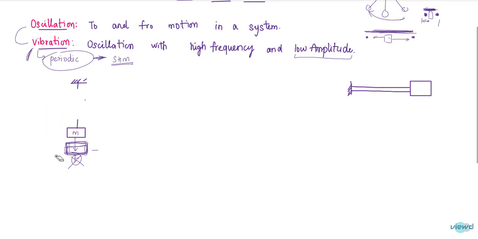So now this is the spring. So if I apply a force, this is going to deflect in this way.